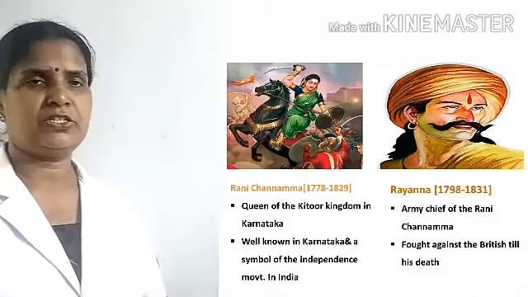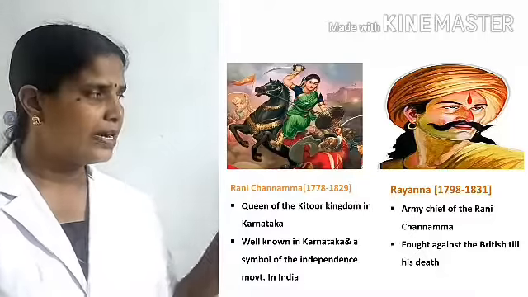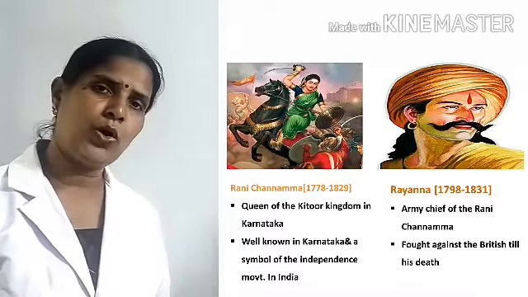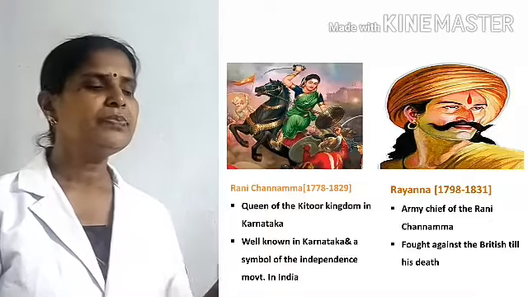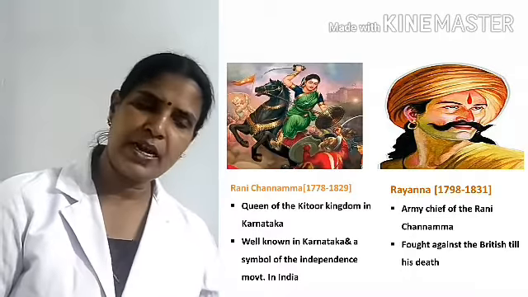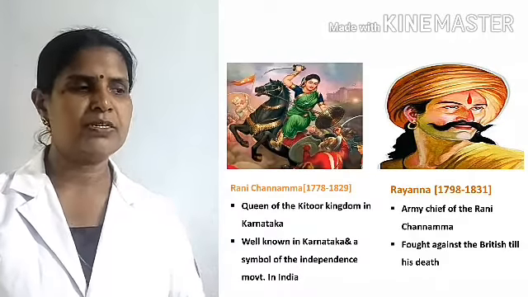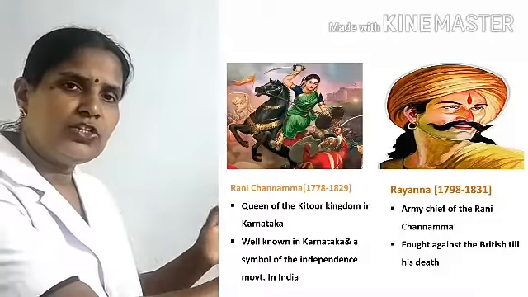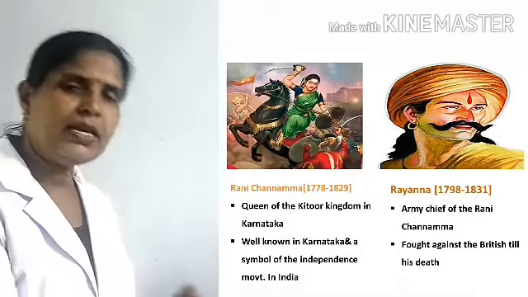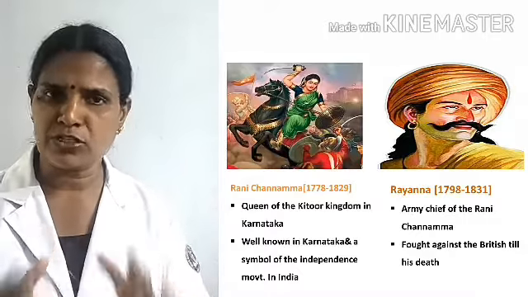Please see the picture. Rani Chennamma and Rayana. Listen, Rani Chennamma was the queen of Kittur in Karnataka. Then Rayana was the army chief of Rani Chennamma. Understood? Then next, please listen. Here Kittur was annexed by the East India Company by introducing this paramountcy.